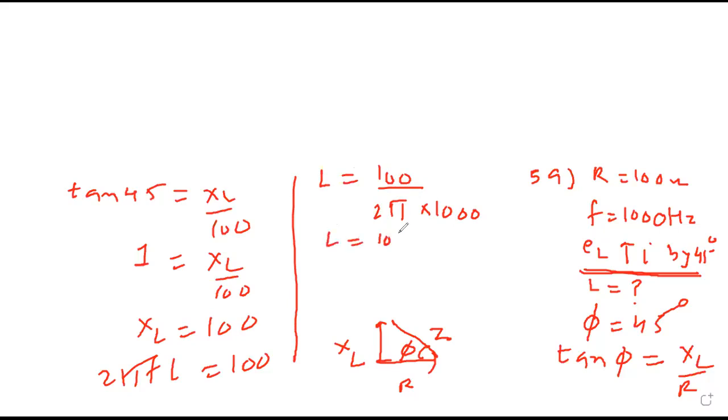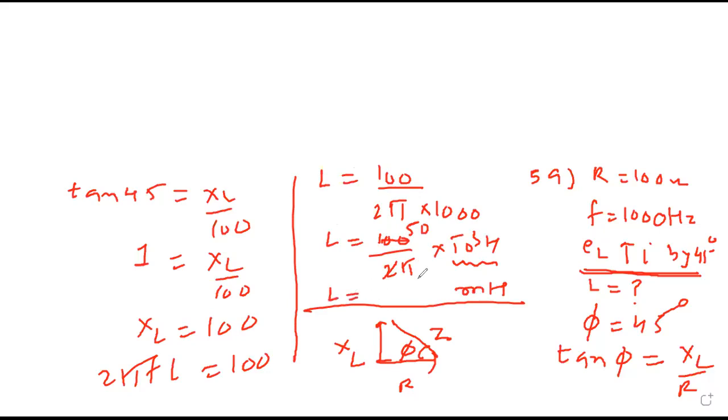So this is 100 upon 2 pi into 10 raised to minus 3 Henry, 2 into 50, 10 raised to minus 3, I am writing millihenry. 50 upon pi, pi is nearly 3. What is 50 upon 3 approximately? Is it 16? 16 threes are 48. Yes. So check whether we have this type of option. Oh, 16 is given. C option.